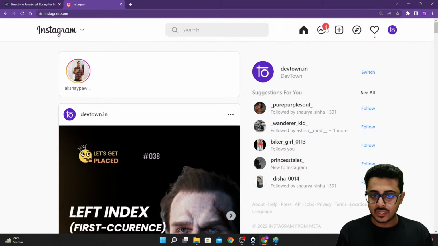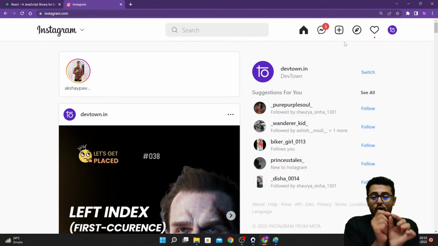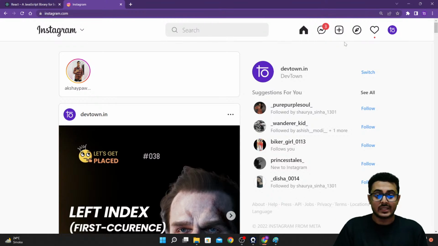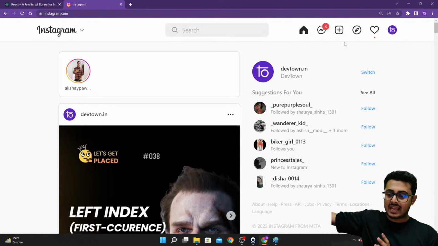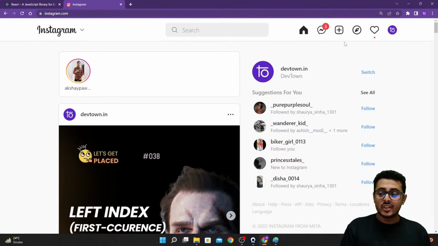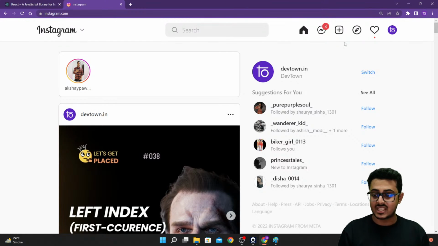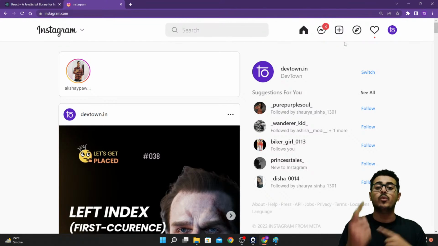Each of these components, so for example, this particular symbol of messages, this particular symbol of heart, is able to talk to the backend individually. Early on, the entire page itself had to talk with the backend. So you had to refresh the entire page to check if you had more messages or more notifications. You had to refresh the entire page to see if you had more posts as well.